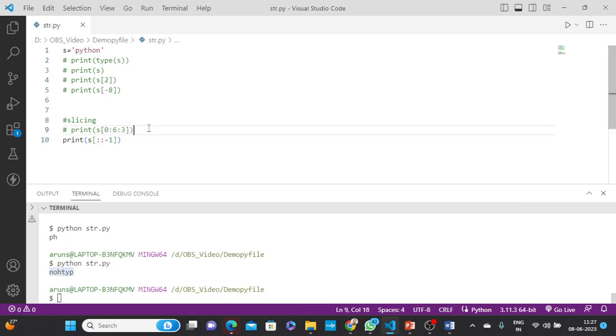But the question is that I want to access from n, sorry, from o onward, o h t. How do we get it? You can see here in reverse I want to print oht. Then the o position: -1 is n, then the o position indexing is -2. So here I am passing -2. Our target is OHT. I'm passing index -2, then -3, -4.